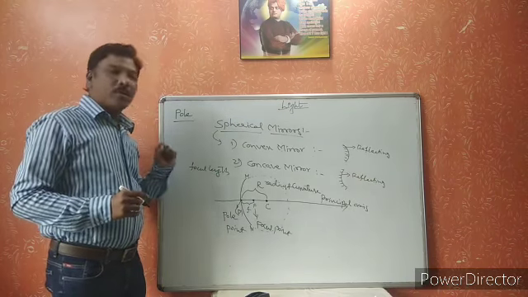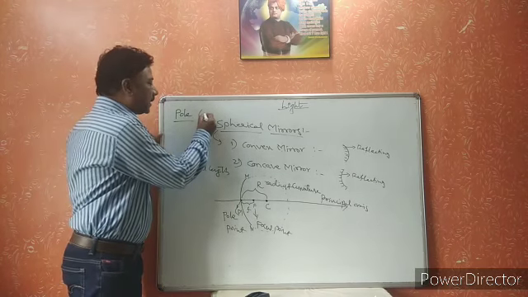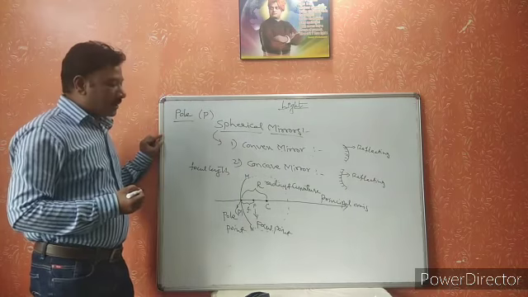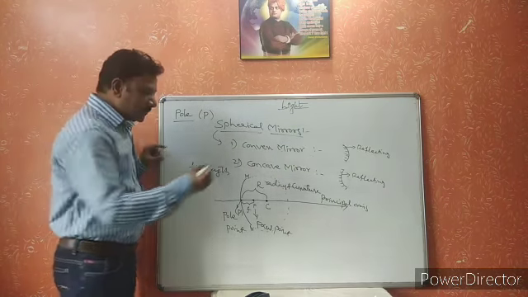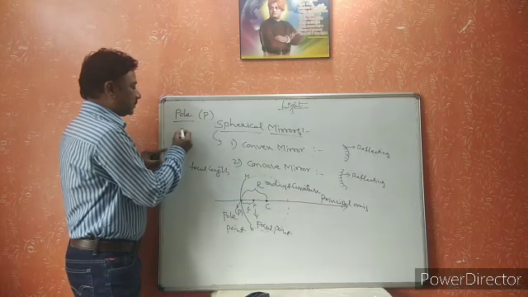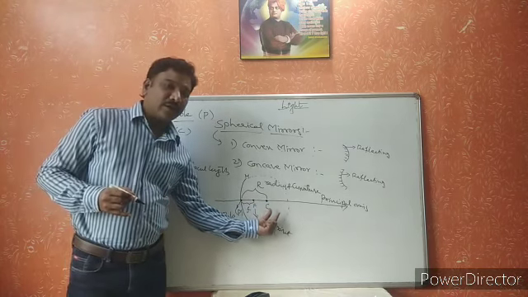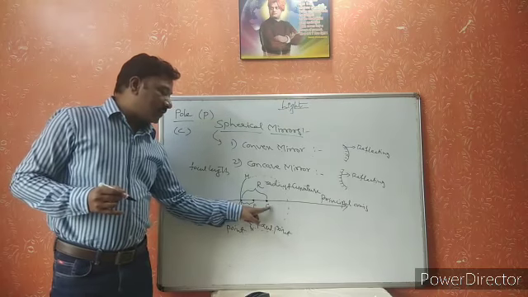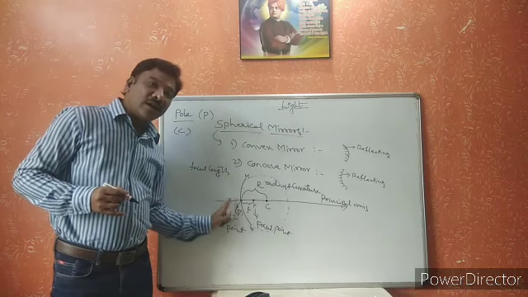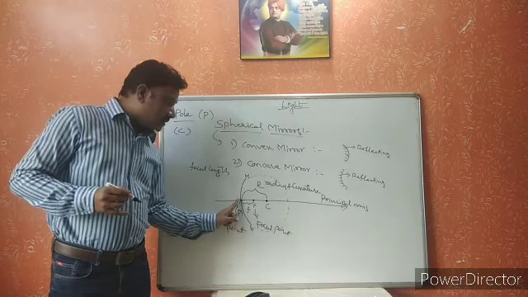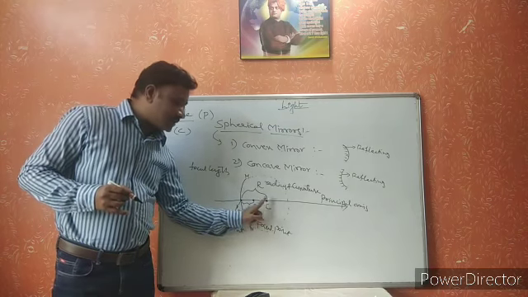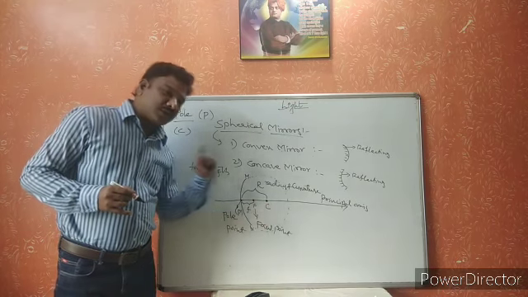It is denoted by the letter P. The second one, center of curvature, is denoted by the letter C. The center of curvature does not lie on the mirror; it is outside of the mirror.